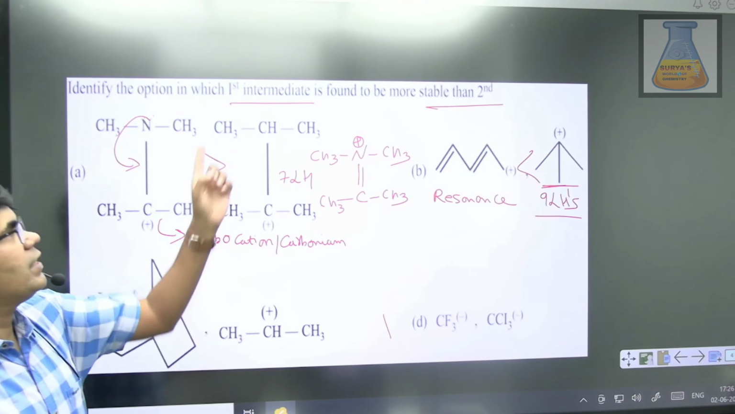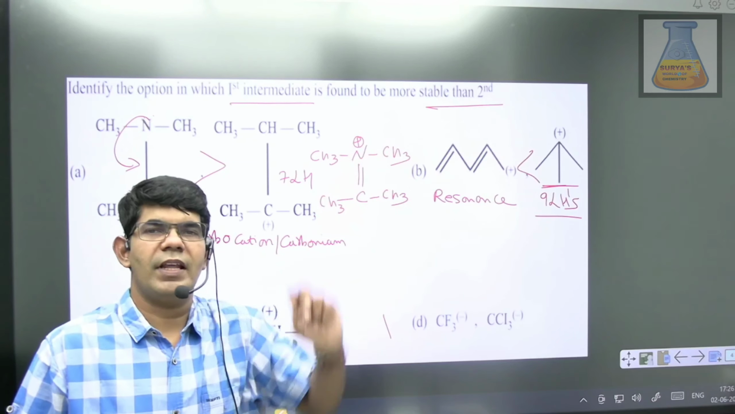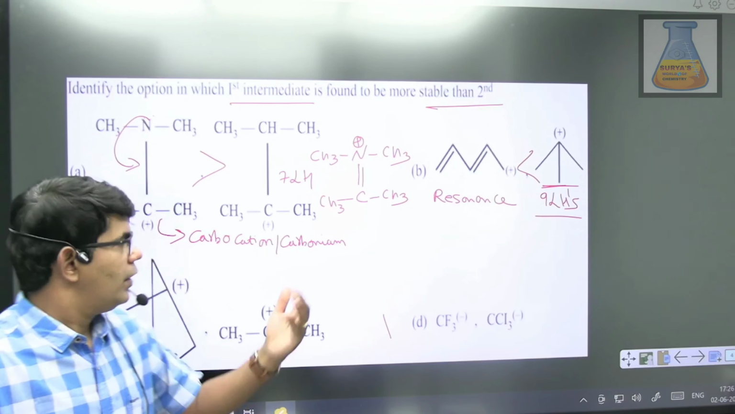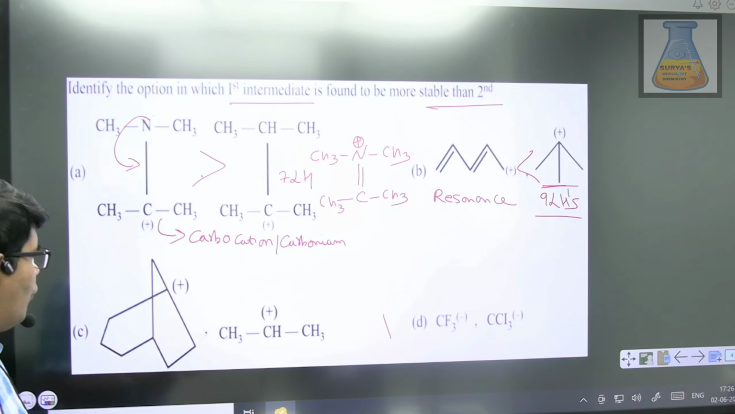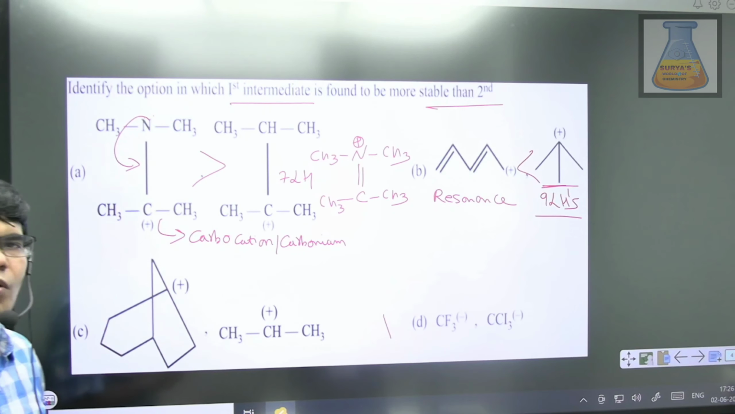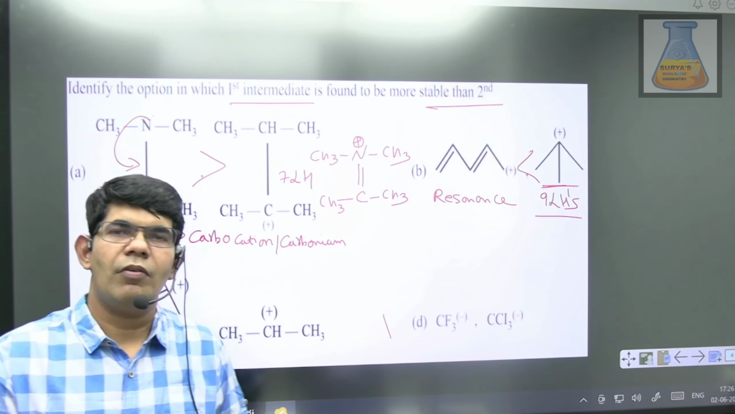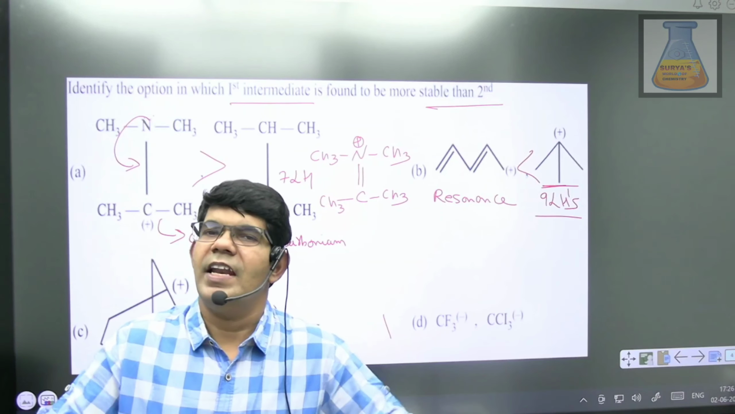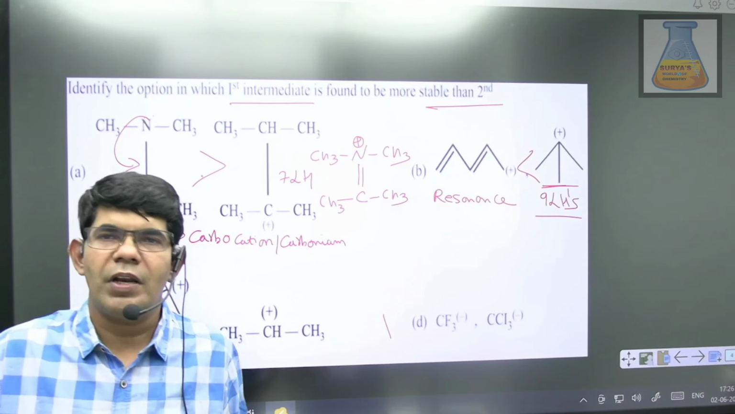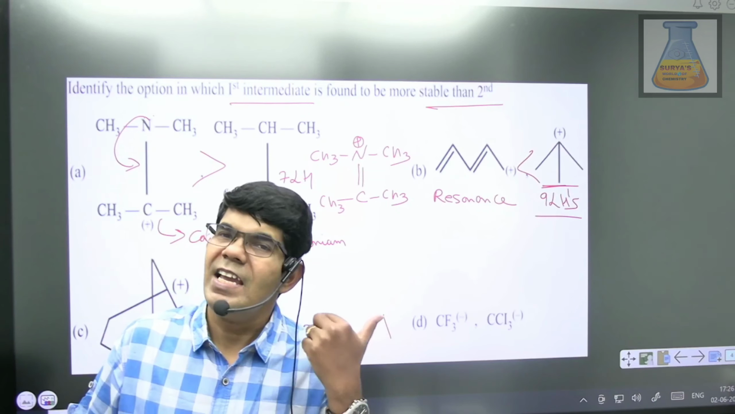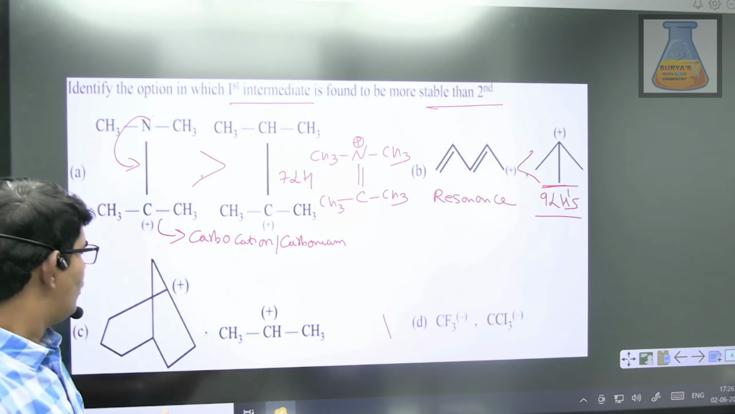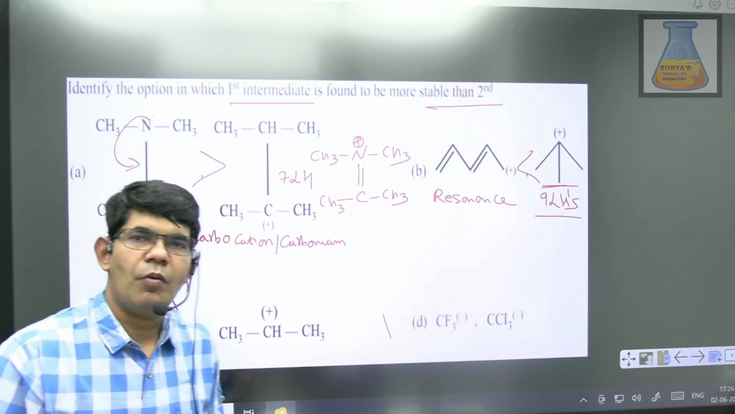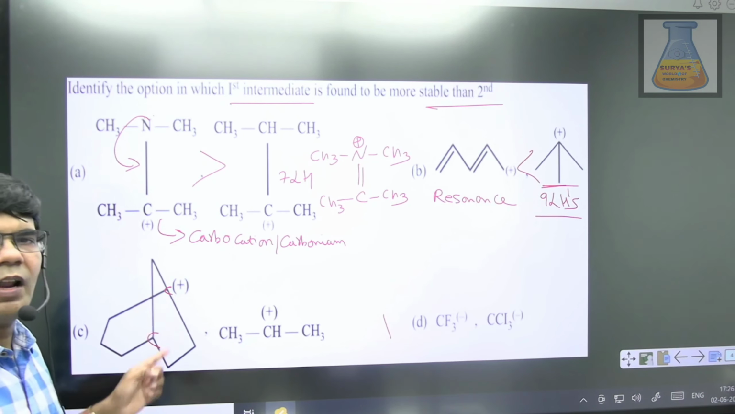Is that clear? But it is asking to compare the first intermediate to be more stable than the second one, which we have already decoded in the first option itself. Now let's have a look at the third one. In the third one, students, if you notice, this is a bicyclo compound. What do you mean by bicyclo compound? If two rings commonly share two carbon atoms, then it is a bicyclo. If two rings commonly share one carbon atom, then it is a spiro compound. Here, these are the two carbon atoms which are commonly shared. This is called the bridgehead carbon.